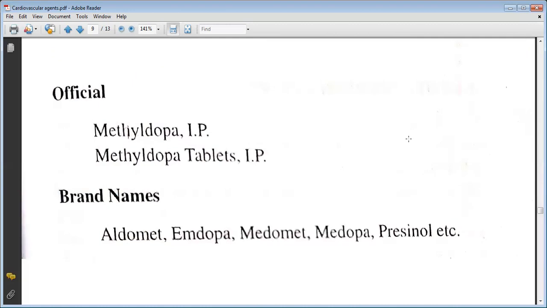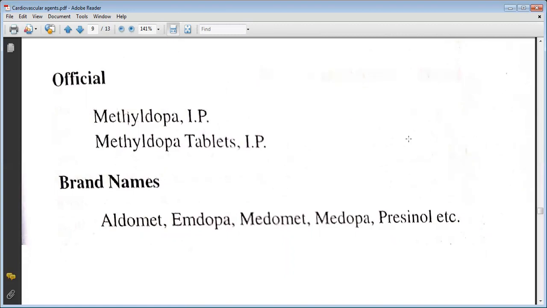The official preparations are methyldopa IP and methyldopa tablets IP. Brand names are Aldomet, Medomet, Medopa, or Prezinol.